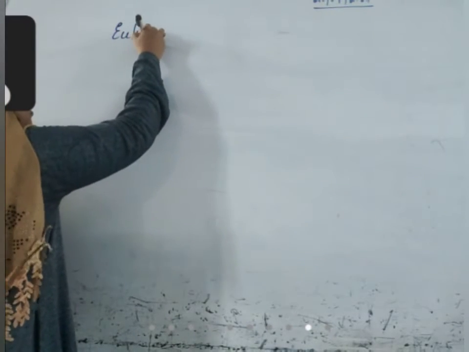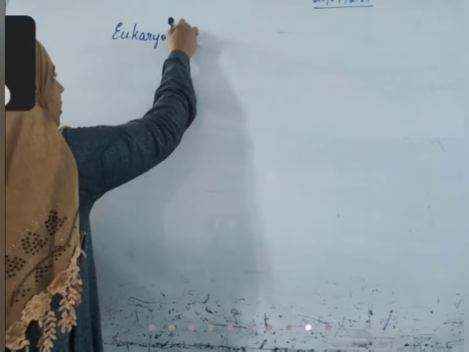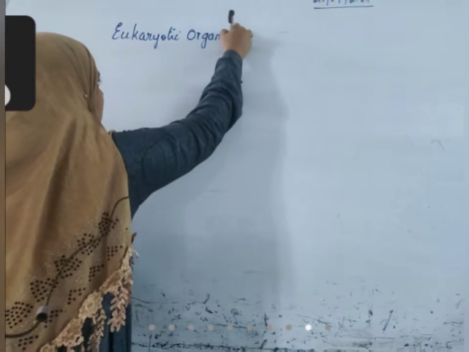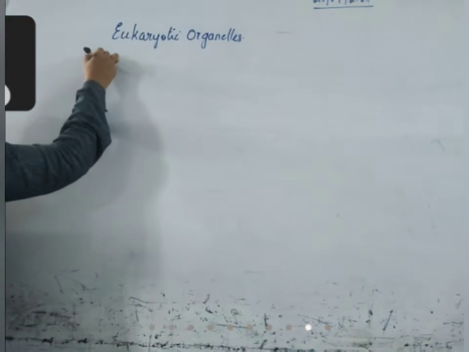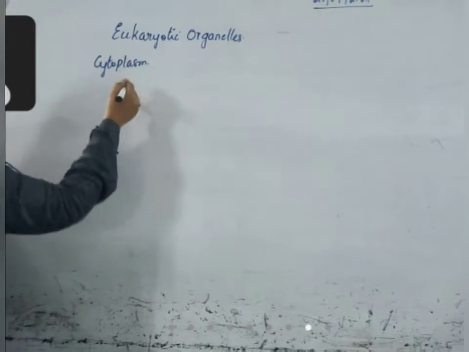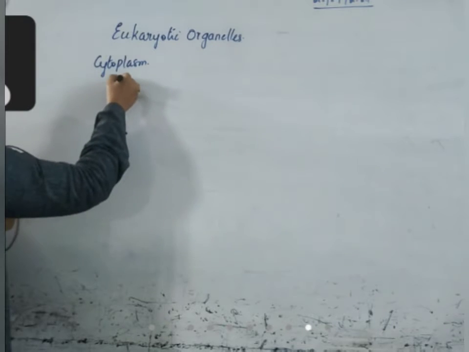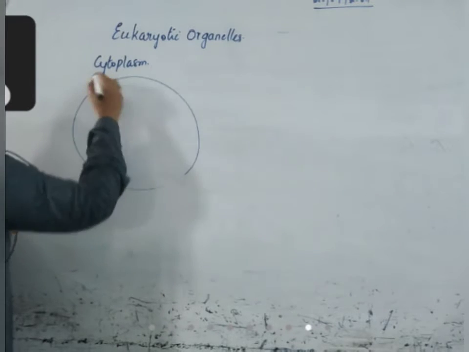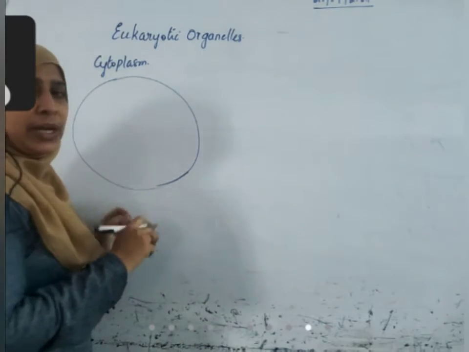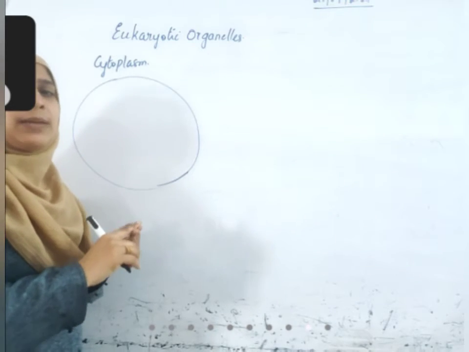Eukaryotic organelles. Where are these present? They are present in the cytoplasm. When I told you about eukaryotic cells, I said there are three components. First is the outermost envelope. It can be just a cell membrane, or it can be cell wall plus cell membrane.